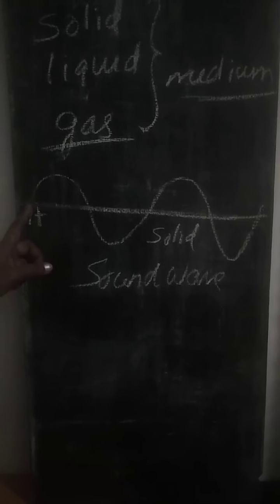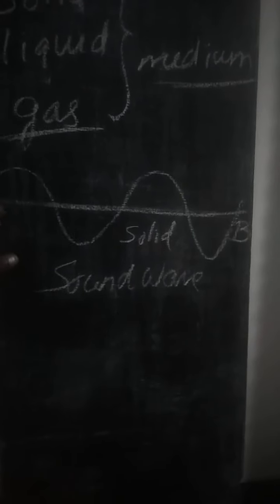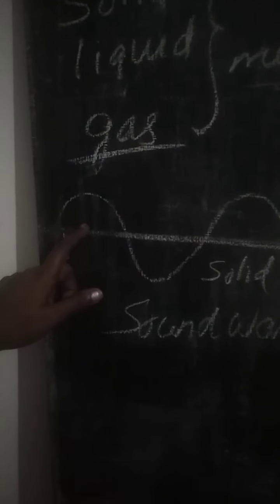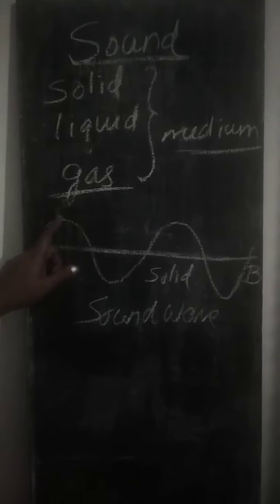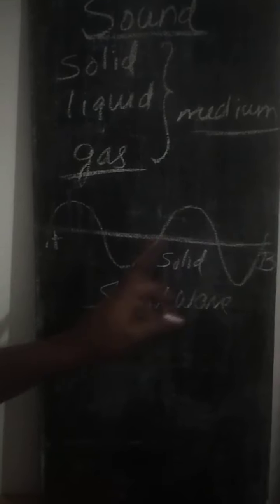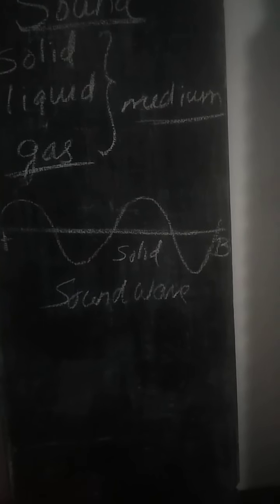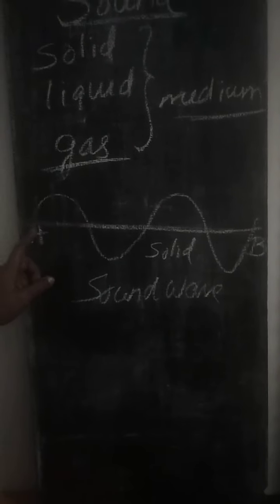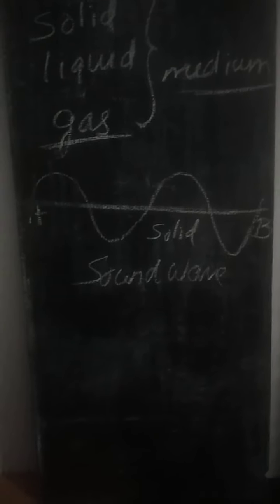No particles are really carrying energy from A to B. Suppose B is the listener, but the particles present in the medium are sharing the energy. So only energy is moving from the source end to the other end. Other end means the listener. Clear? So no particles are really moving, only the energy is traveling from one point to another.